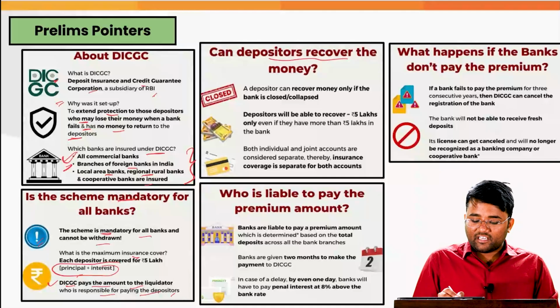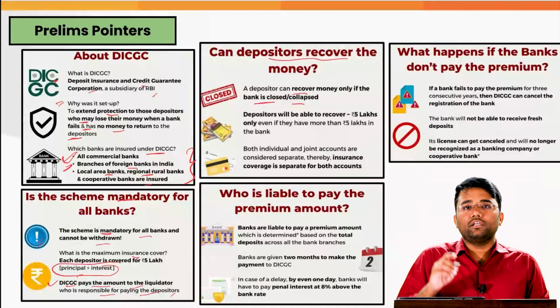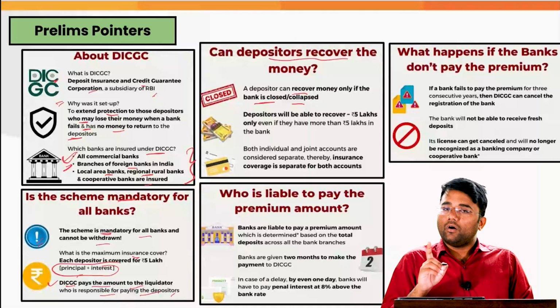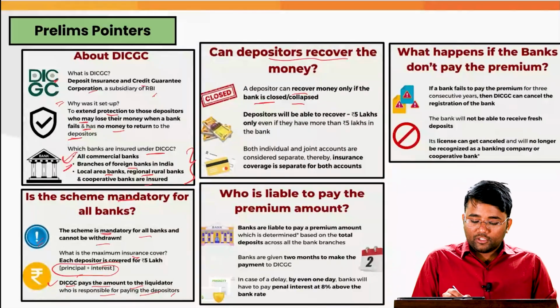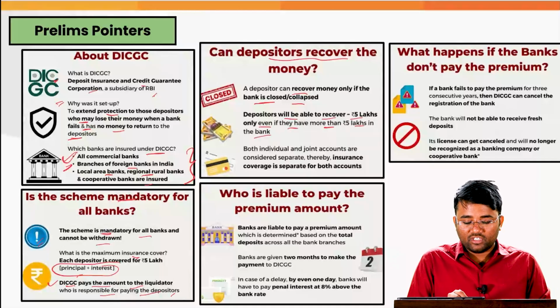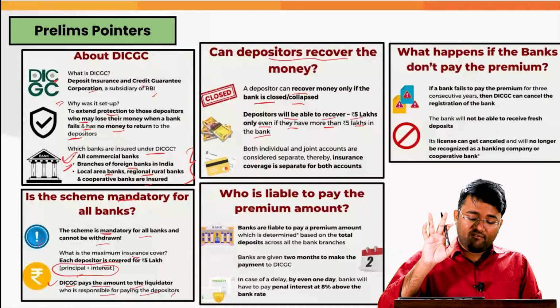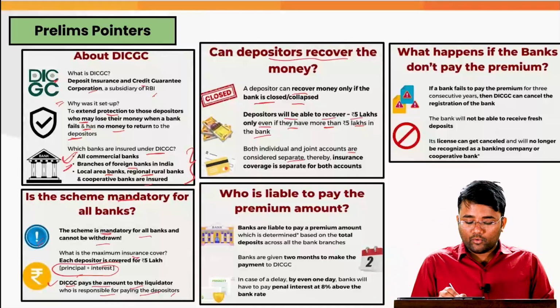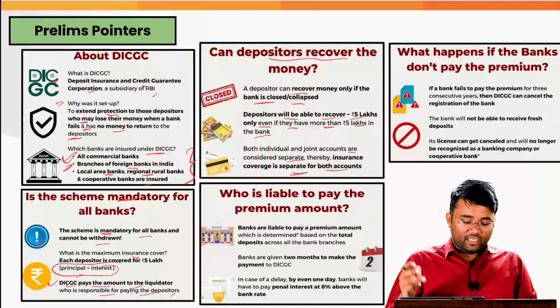And can depositors recover the money? A depositor can recover the money only if the bank is closed or collapsed, and not in any other situation. He cannot ask for their money otherwise. Also, a depositor will be able to recover 5 lakhs only, even if they have more than 5 lakh in the bank. If they have 15 lakh or 20 lakh, even then they will get only 5 lakh. Individual and joint accounts are considered separate, thereby insurance coverage is separate for both the accounts.